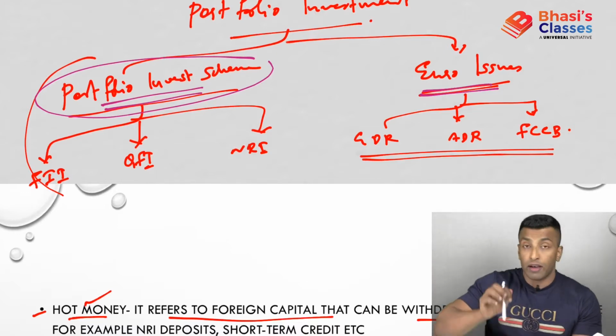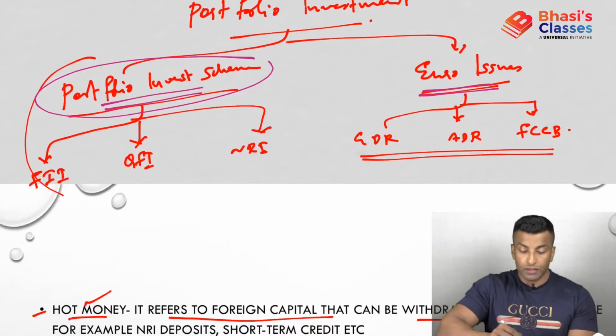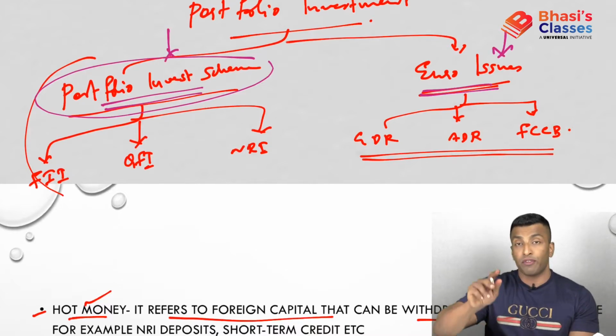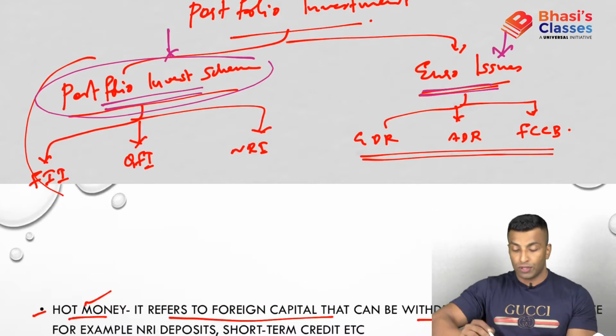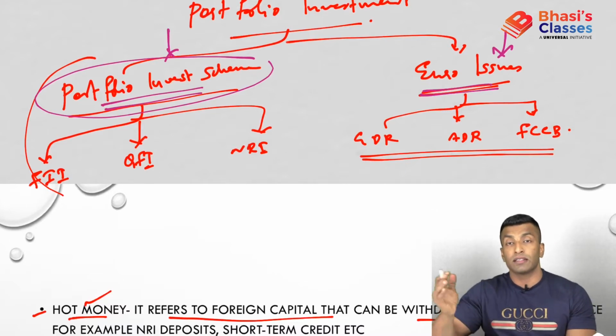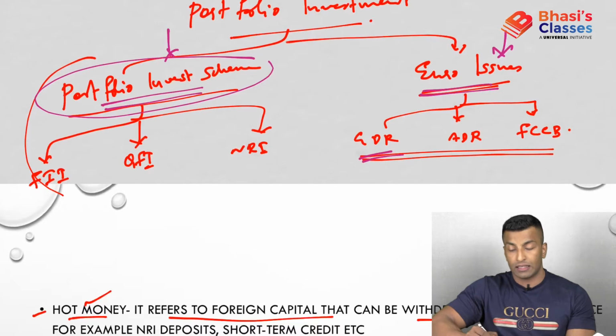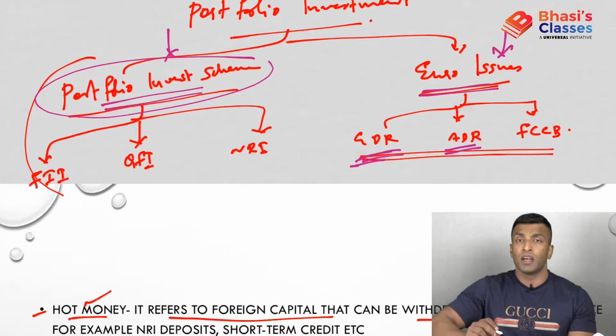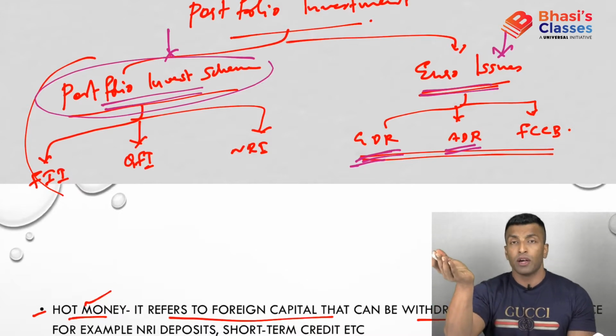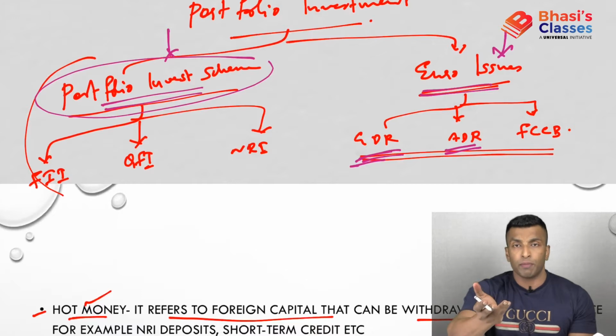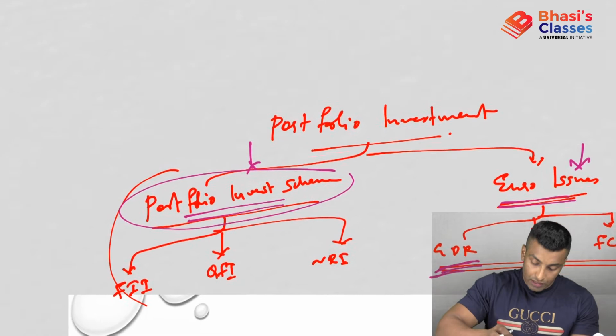Here the foreigner is buying from the foreign stock exchange, so the Indian company has to be listed on some other stock exchange through ADR, GDR, etc. If it is in America, it is American depository receipt, otherwise it is generally called global depository receipt. If some companies from abroad do the same thing in India, we call it Indian depository receipt. Everything will be discussed. So let's now quickly discuss FIIs.